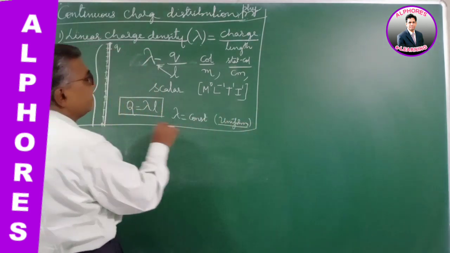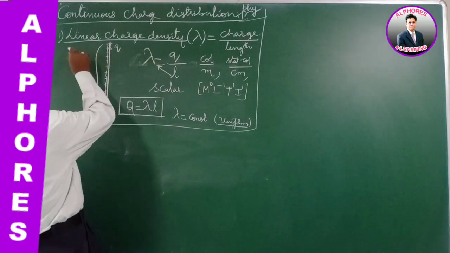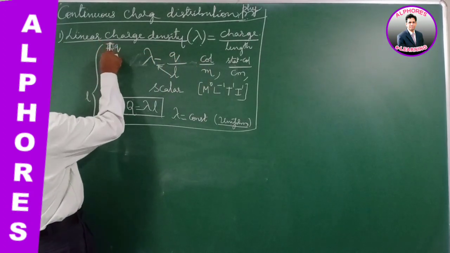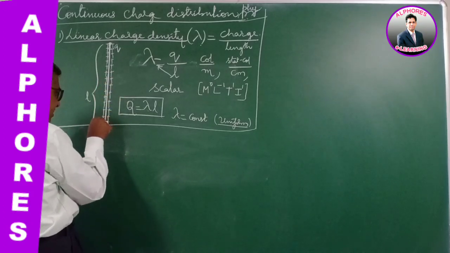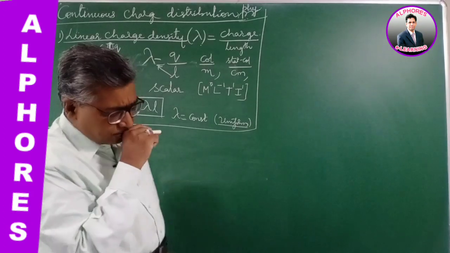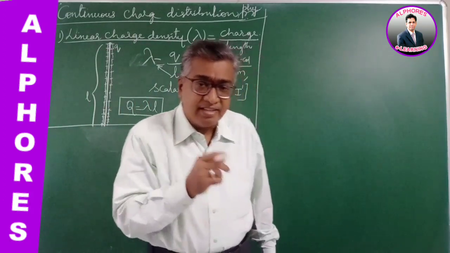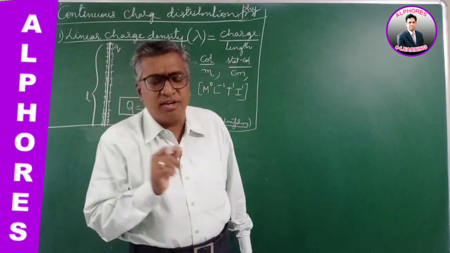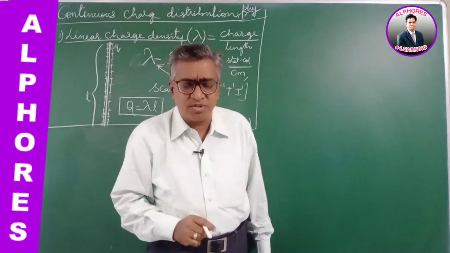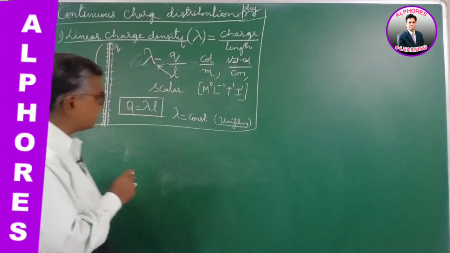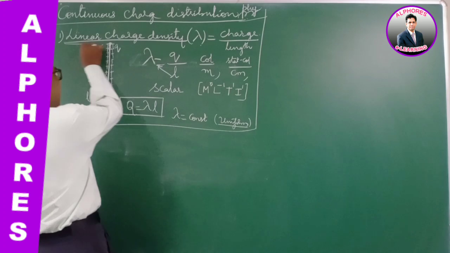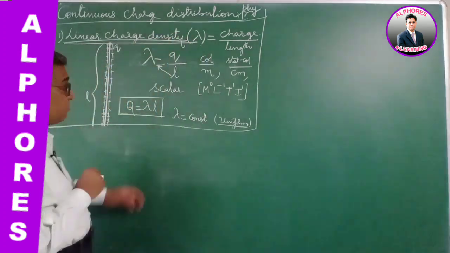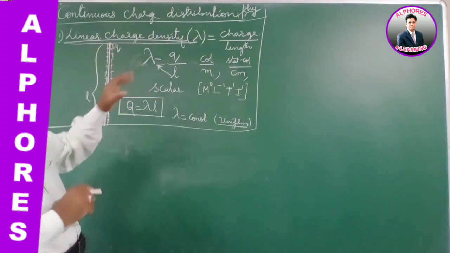So that way the linear charge density is the charge over a length of the rod, the charge distributed over a length. This is for a charged wire, a thin charged rod, a thin charged glass rod, a charged string. For all such things you can use this type of physical parameter to measure the charge on it. So the first one is linear charge density.